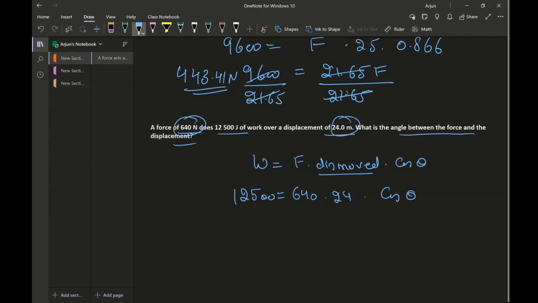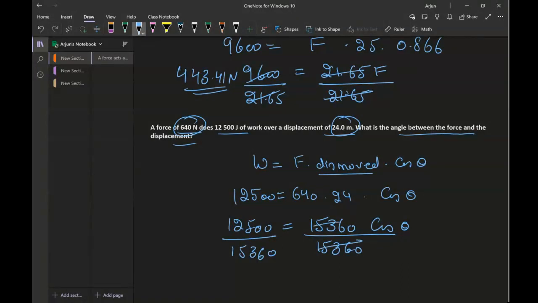And this is 12,500. Now I'm going to multiply 640 with 24. That will come across as 15360 cos theta equals 12500, dividing both sides by 15360. 15360 cancels out, and now 12500 divided by 15360 is 0.81, equal to cos of theta.